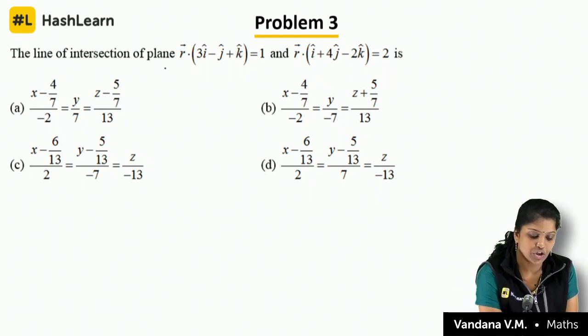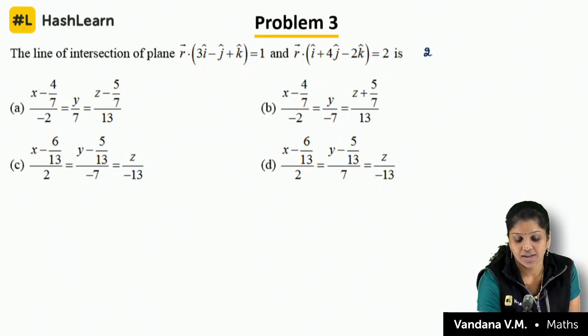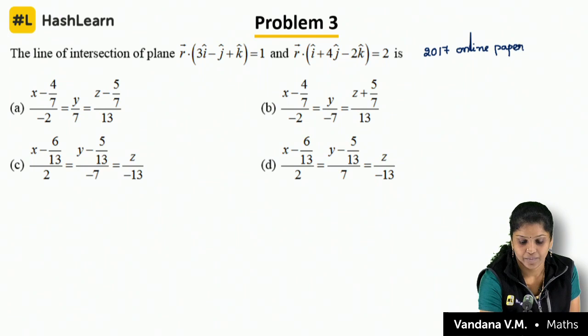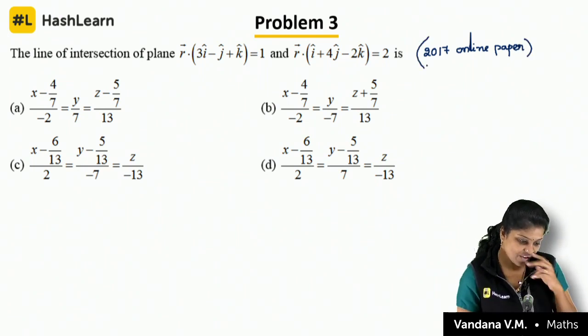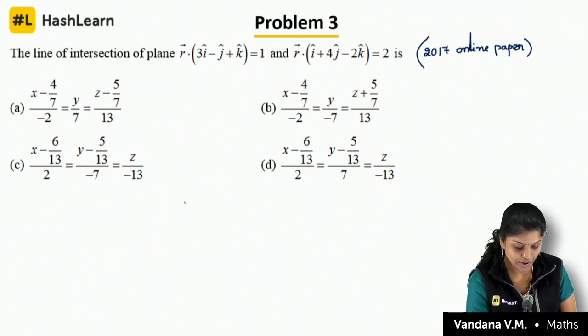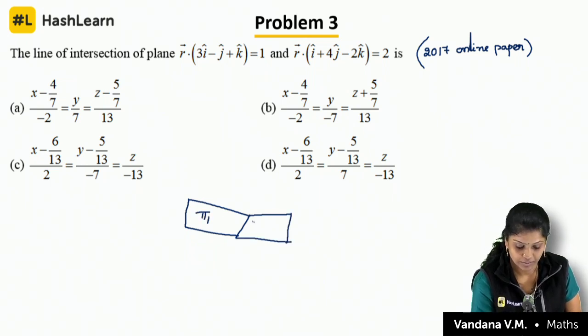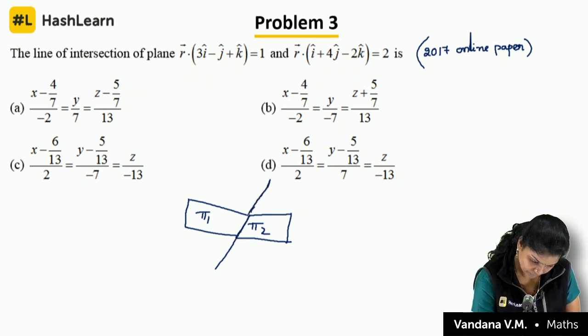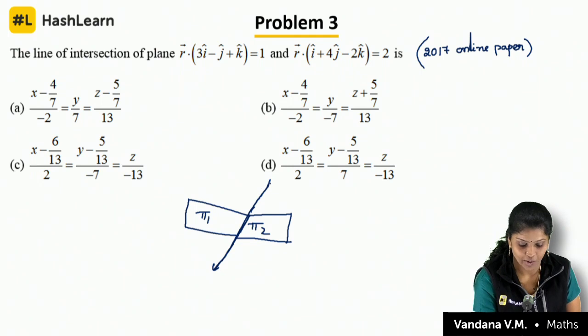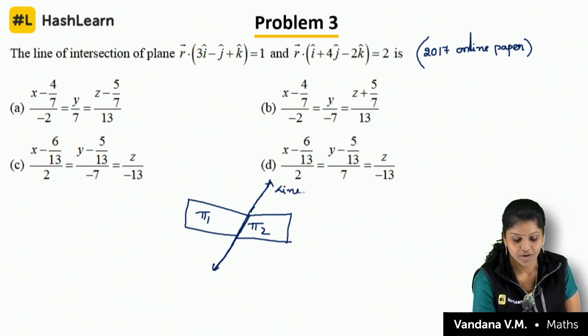The line of intersection of planes. This question also came in the 2017 online paper. What you understood just now, I told you, right? There is a plane, and one more plane, and the line is over here. I would like to find out this line equation.